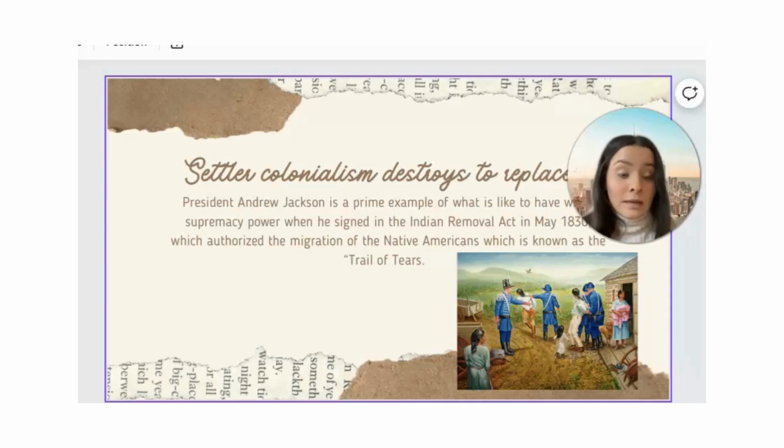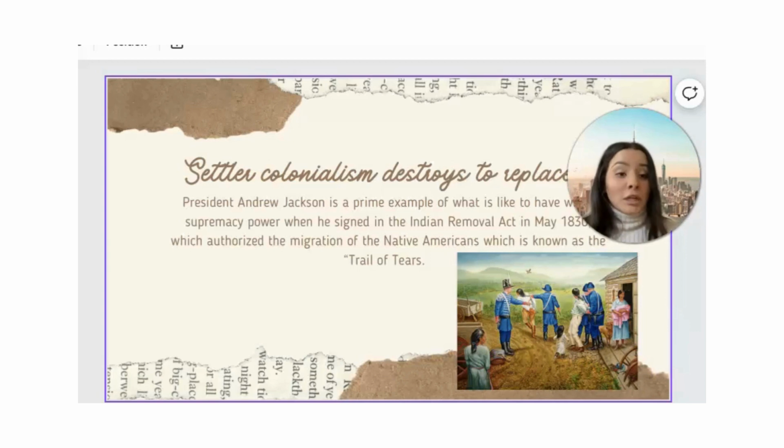Thousands and thousands died because the weather was terrible. It mentions in the chapters that some of them didn't have shoes. They just left with whatever they had on. It was super cold. Elderly died. They got sick. Children got sick. Babies got sick. So this shows us that it didn't matter if they owned it. White supremacy just came and took their land.